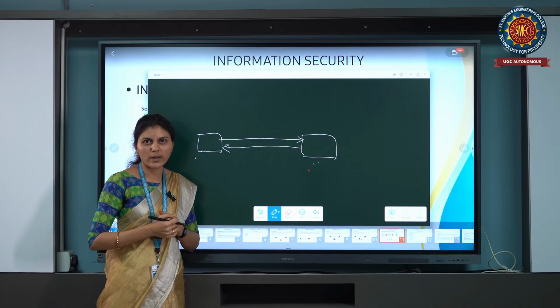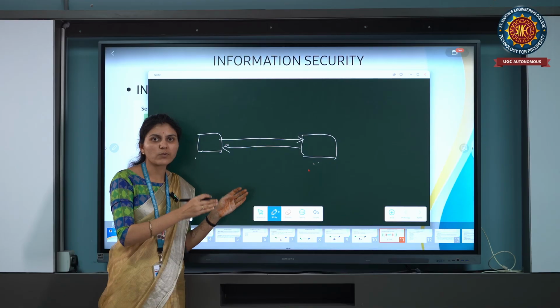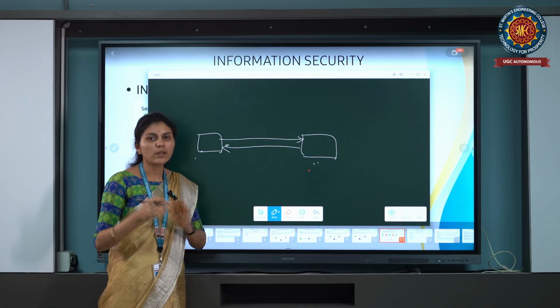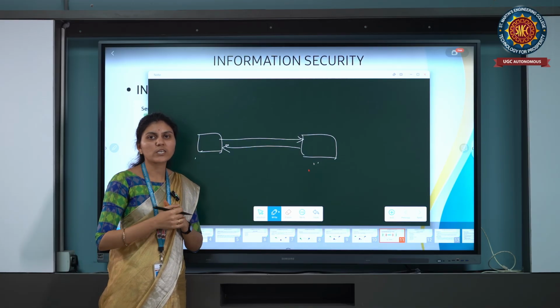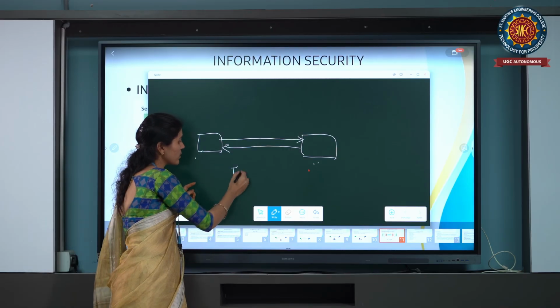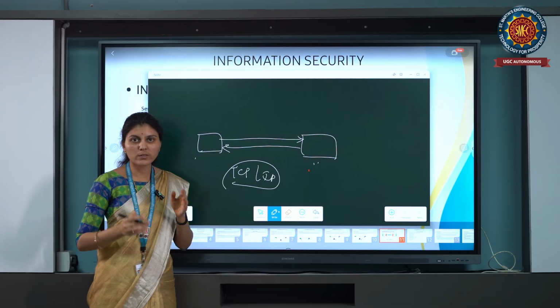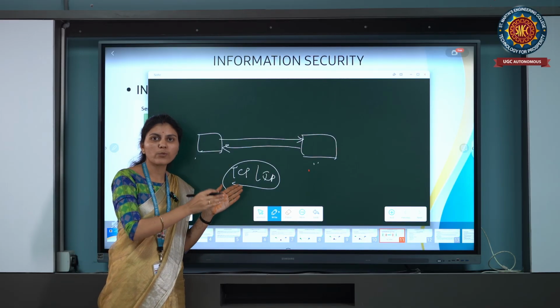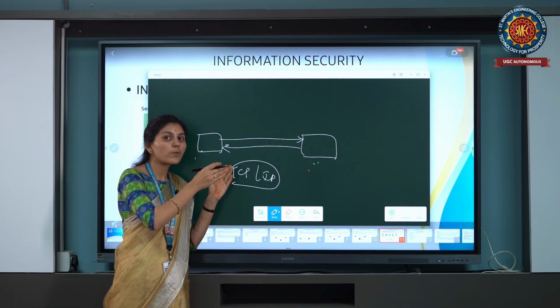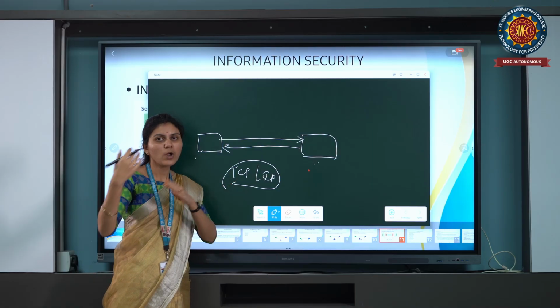We have one channel, that is nothing but the TCP/IP protocol. We are just transferring the message from one place to another place. We are providing one application, that is nothing but the TCP/IP protocol. We use this TCP/IP protocol to transfer messages or files, whatever it may be, from one place to another place.